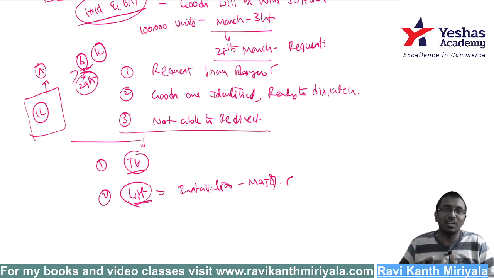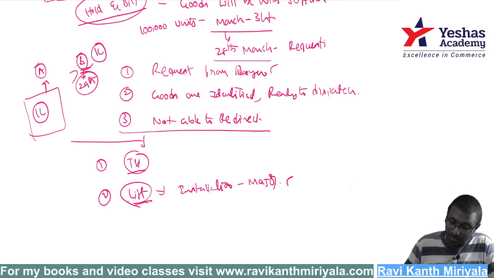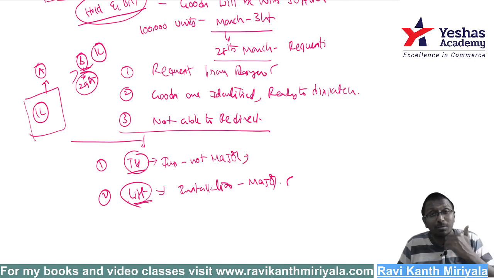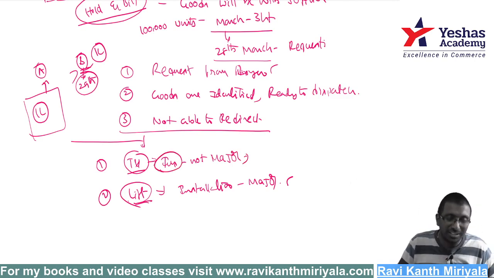Just shifting the lift material to the site of the customer, you cannot say lift is sold perfectly. Correct, right? What about TV? In case of TV, installation is not major. Even though we told him our person will come and install the TV at your home, whether I do it or not doesn't matter, because this installation is nothing.